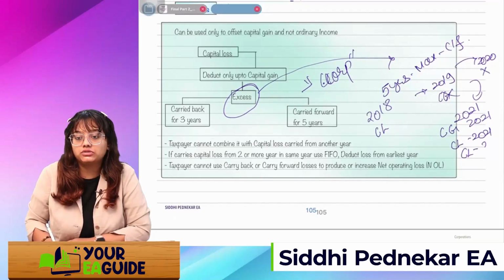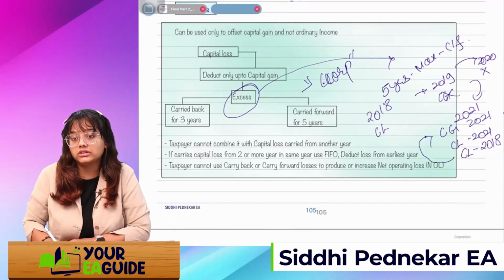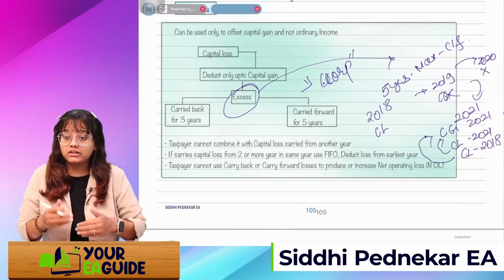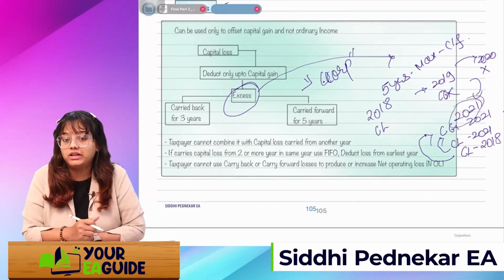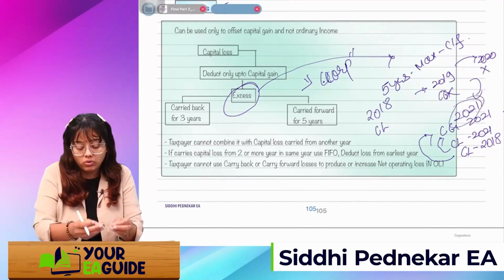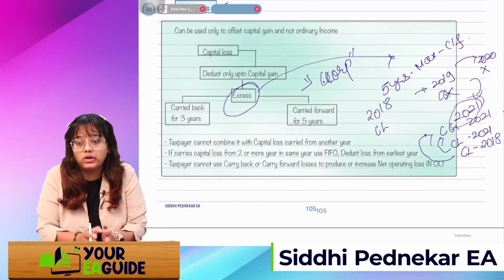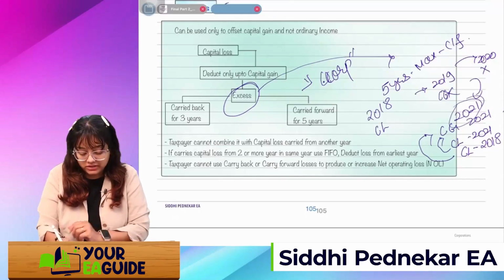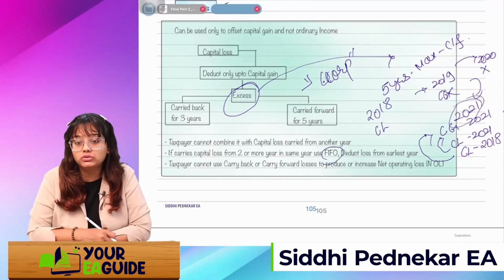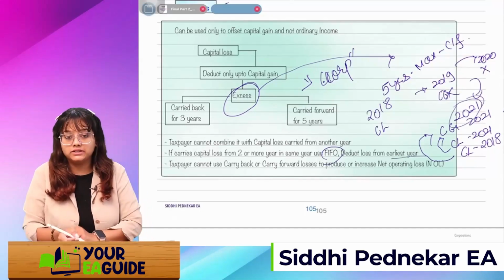and the capital loss which was carried from 2018. So you'll first set off this 2018 loss against the gain, and then the other will be set off, and if there is any remaining, then that will again be carried forward for the next 5 years, calculated from 2021. Like the FIFO method, whatever is the oldest loss will be set off first. Okay.